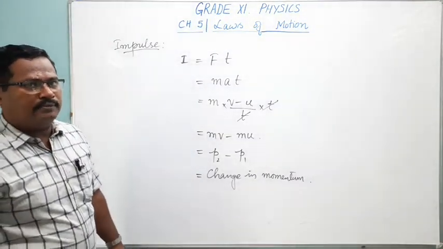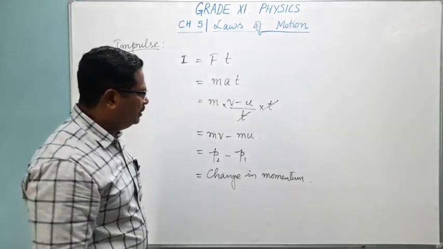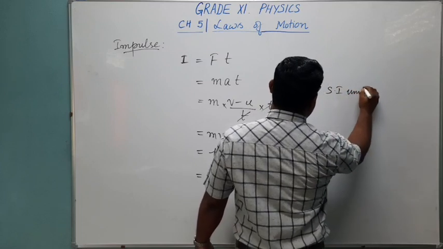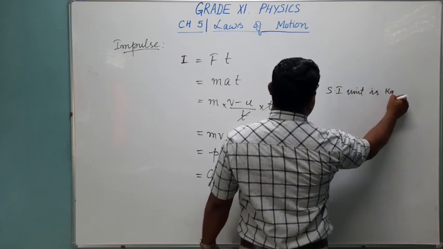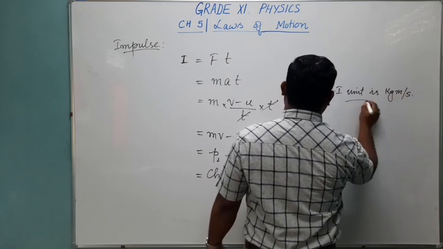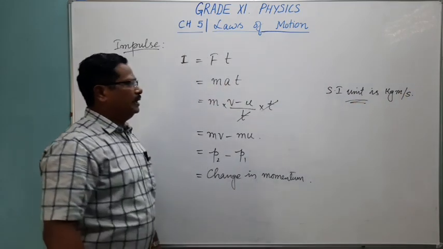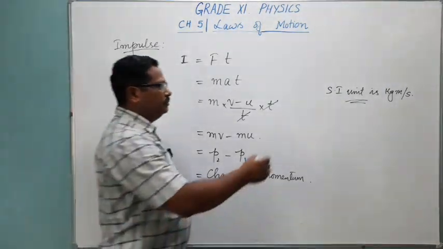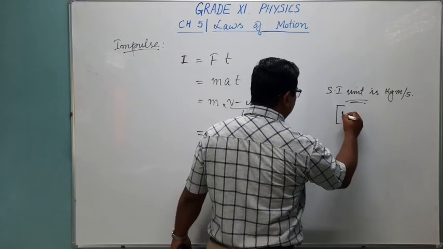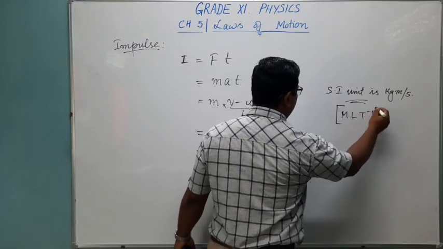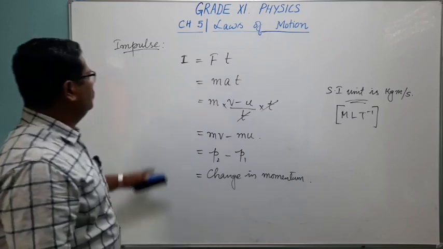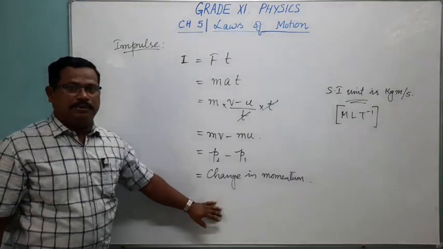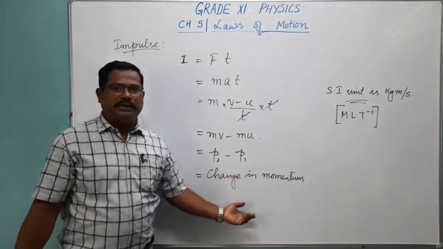Impulse and momentum have the same unit, that is kg meter per second. Impulse also has the unit kg meter per second. Both possess the same unit and the same dimensional formula as well. And what is your dimensional formula? As we have done earlier, mass, length and time power minus 1. This is your dimensional formula for impulse. Up to here you don't have to study for your exam purpose. Just you should know it and keep it.